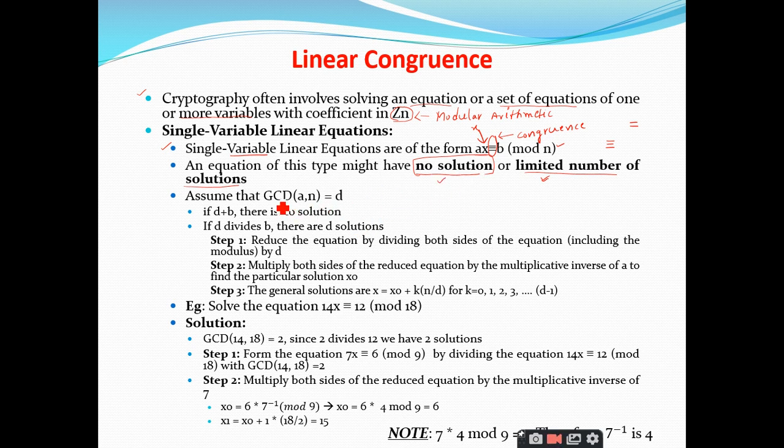You have to find the GCD of a comma n. Why are we taking this a? We have the equation ax congruent to b mod n, right? You always consider this equation. Now tell me, what is this a here?